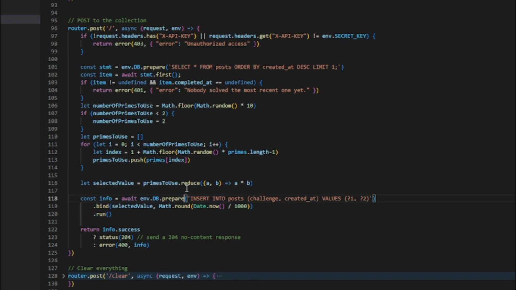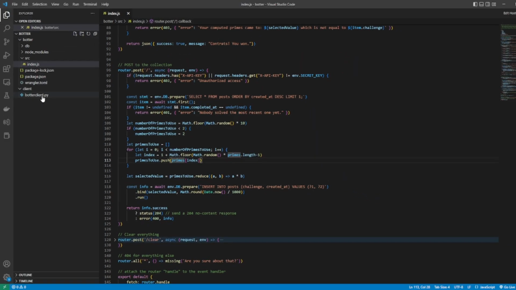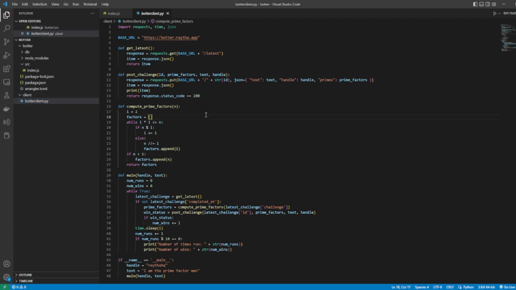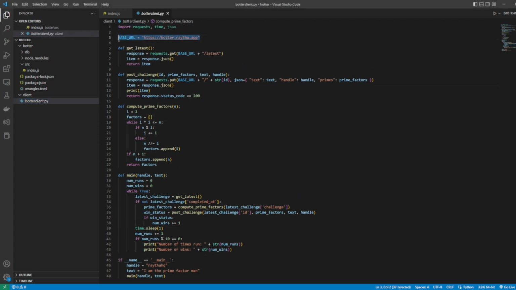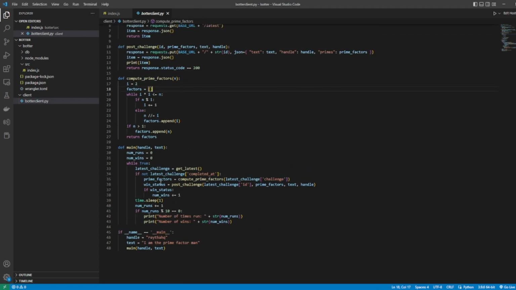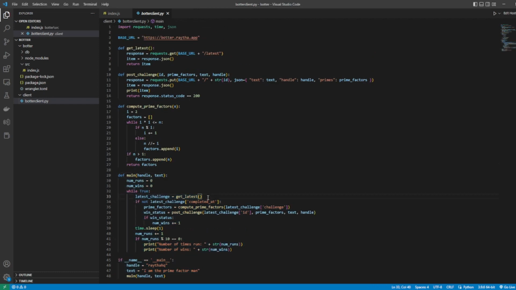I went ahead and deployed this application to Cloudflare, and I also created a Python script to act as the bot side so we can actually test it out and see it in action. We have the base URL, which is deployed at botter.raytha.app, and we kick off the main function, which grabs the latest challenge available, as we discussed earlier.